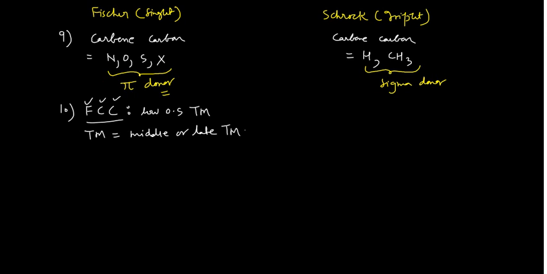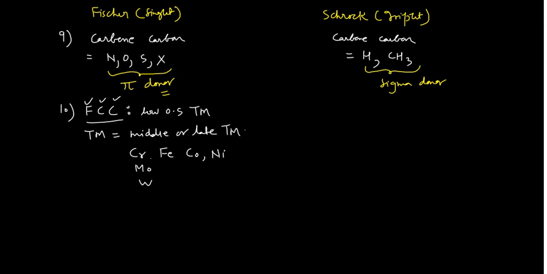So what is the meaning of the middle and the late transition metal? Say chromium in the center, you may have chromium, then molybdenum, then tungsten, then you may have iron also, and after iron you may have cobalt and nickel.